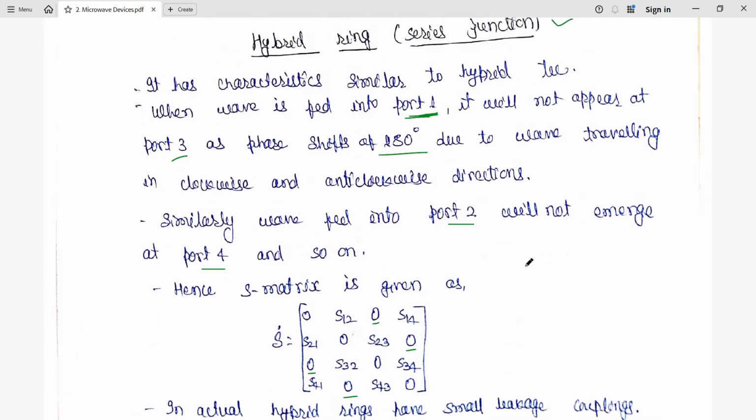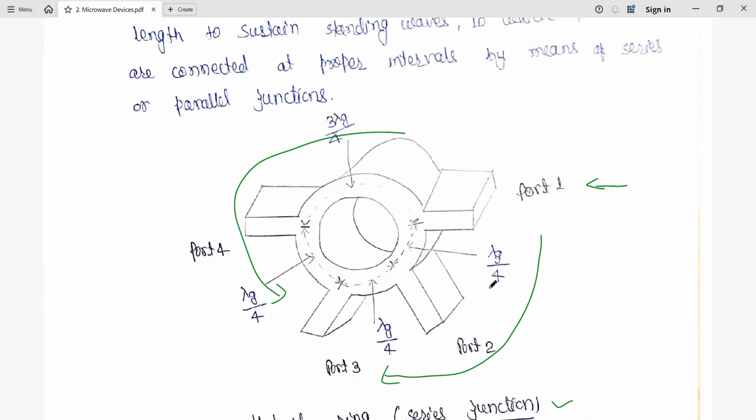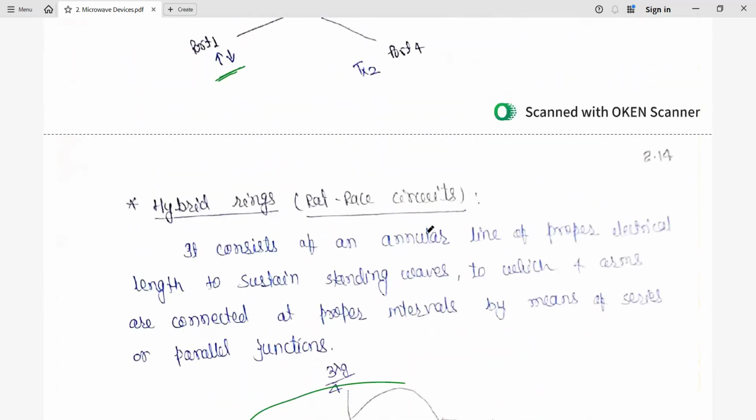So this is the discussion about various T junctions. We have E-plane, H-plane, magic T, and hybrid rings. That is called the series junction. So don't get confused. Hybrid T is magic T. Hybrid ring is the rat race. So another name is also rat race circuits.